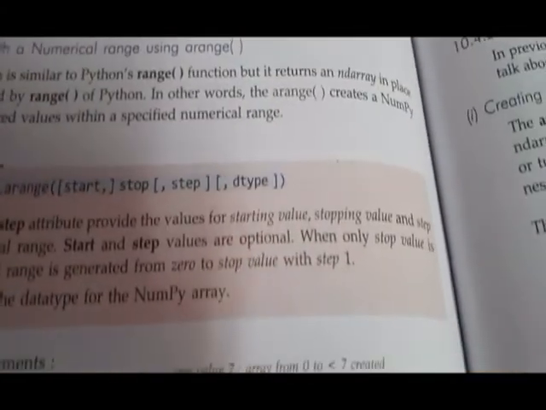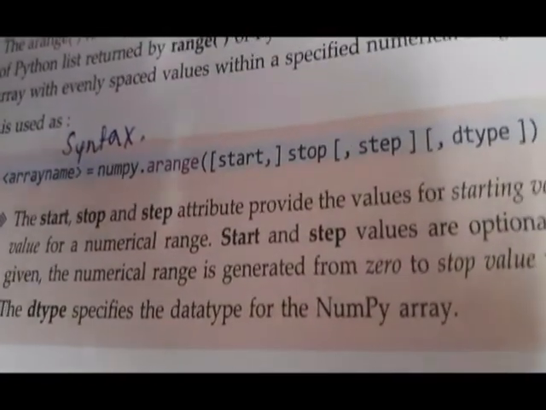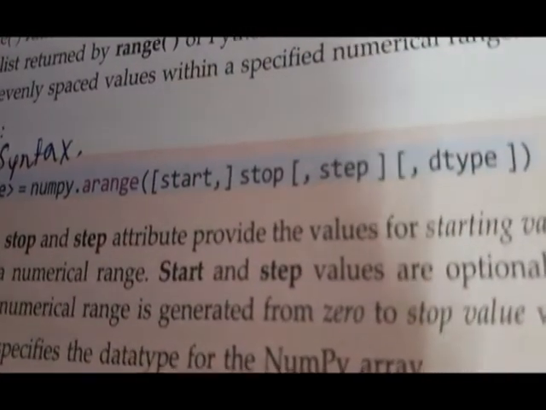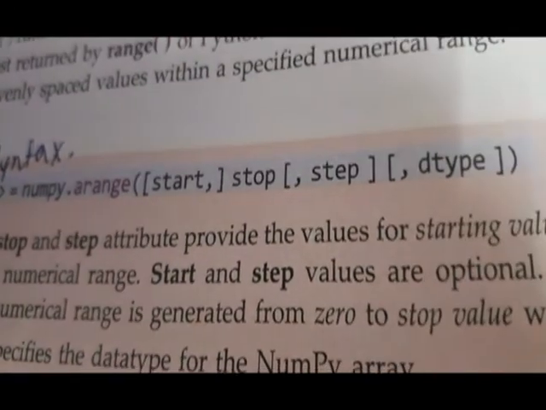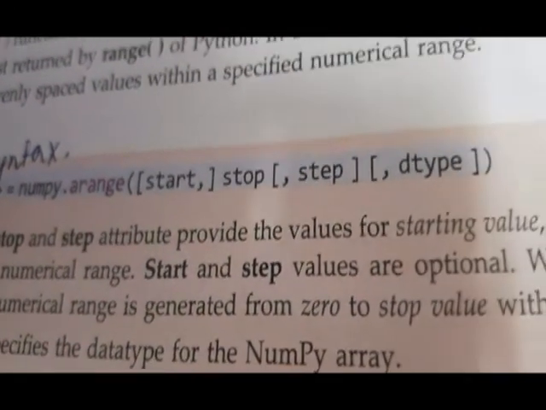This is the syntax. The arange function takes start, stop, step, and dtype. Out of that, stop is the only compulsory one. The other 3 arguments are optional because they are kept in square brackets. This you are supposed to understand.